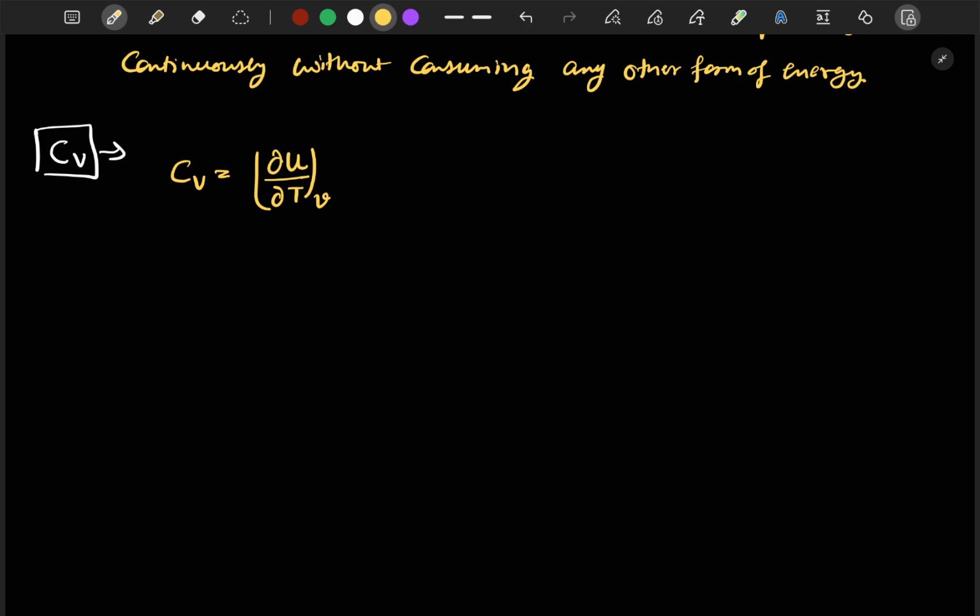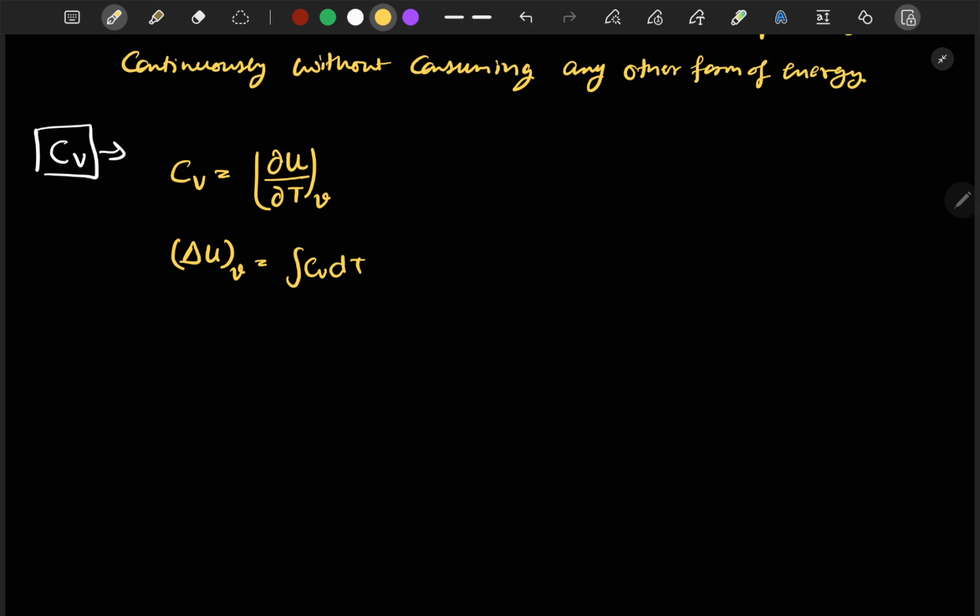So from here, for a constant volume process, we can rearrange this as delta U at constant volume is equal to the integration of CV dT.